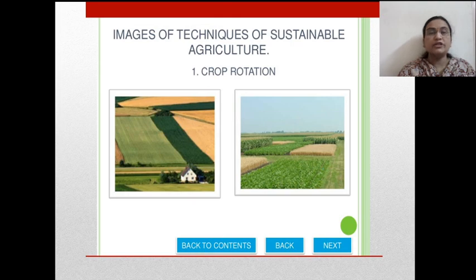Here I would like to share some images which I have collected from the internet regarding crop rotation. In the first picture, it shows that two types of crops are cultivated in the farm, which gives maximum production. So crop rotation is also helpful to increase the nutritional content in the soil.